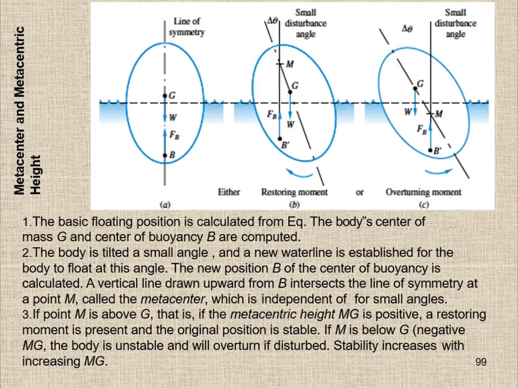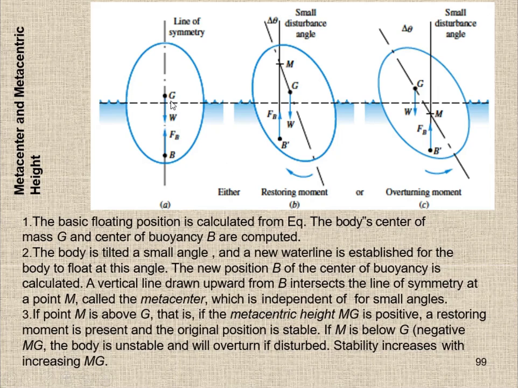Here you can see in the picture the concept of metacenter and metacentric height is more clear. Here is the centroidal axis, or the normal axis or the symmetrical axis. The basic floating position is calculated from equilibrium. The body's center of mass is G, and this is the equilibrium position, and from here we can calculate the other positions.